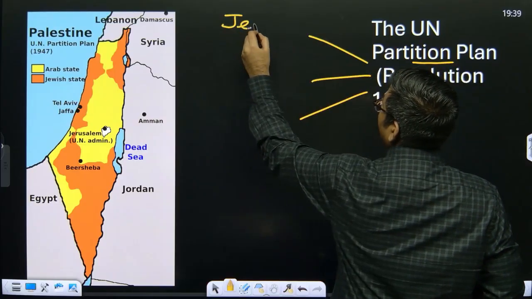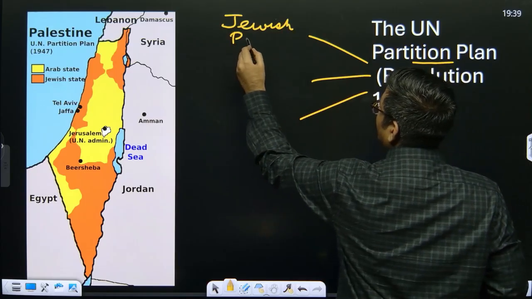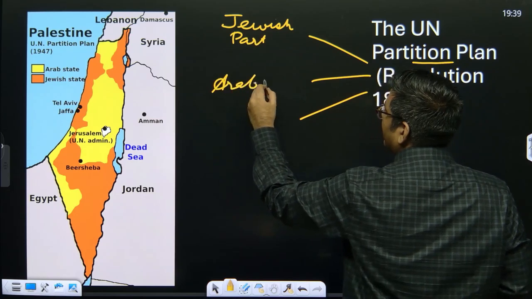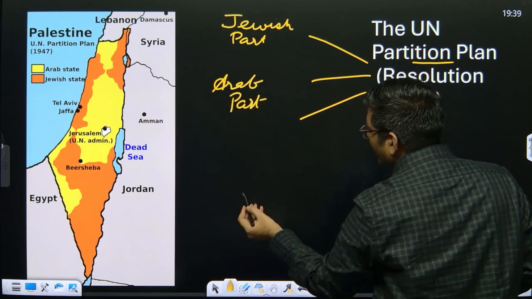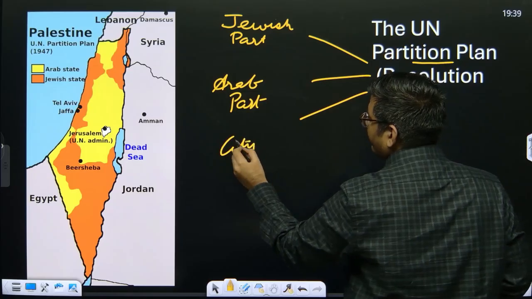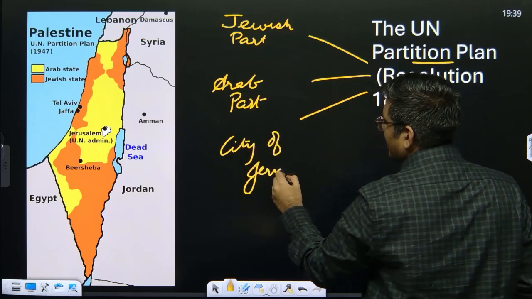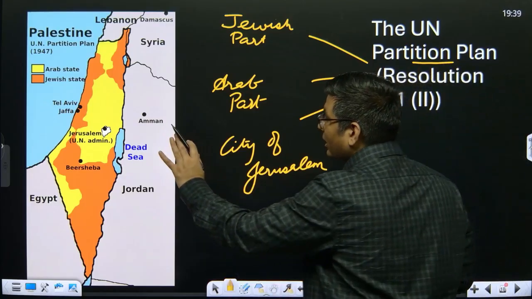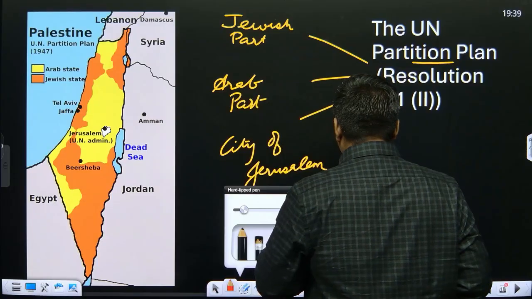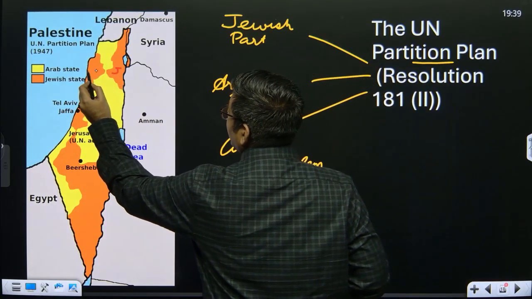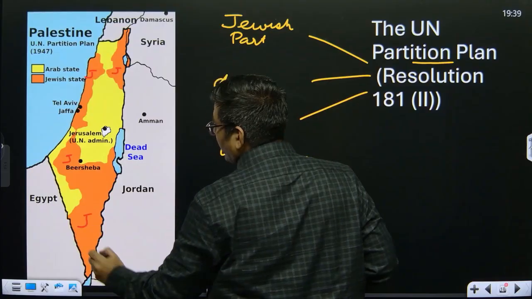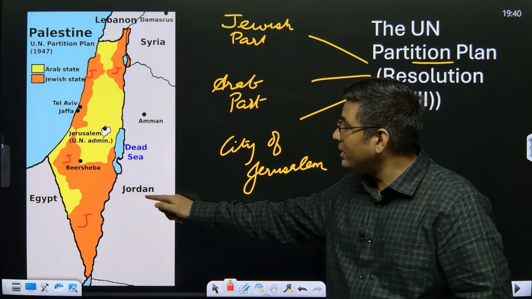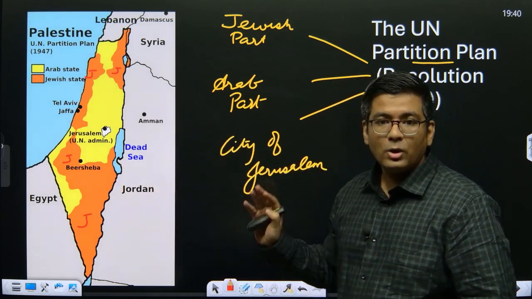One will be the Jewish part, one will be the Arab part, and the last one would be the city of Jerusalem. The Jewish part in this particular map is all the orange regions. All the orange regions are basically the Jewish part. So the region of Palestine, which once upon a time had the majority of Arabs, is now seeing the majority of the land going to the Jewish.